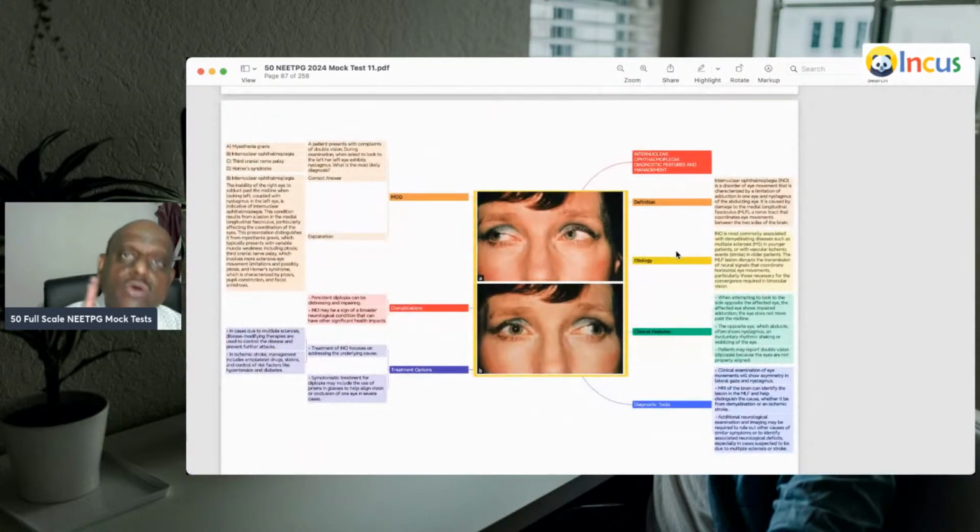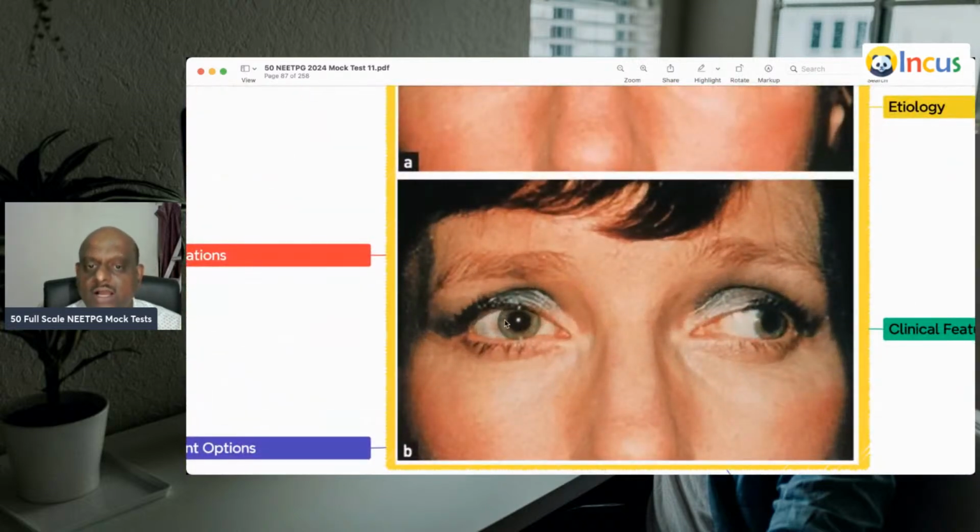It is due to a lesion of the medial longitudinal fasciculus, which connects the oculomotor nerve on one side, which leads to adduction, and the abducens on the other eye. Where is the abducens located? In the pons. Oculomotor in the midbrain. Both of them are connected through the medial longitudinal fasciculus. When this eye is abducting, it makes the other eye adduct. But if this eye is not adducting, it means it did not know that the other eye is abducting during conjugate gaze.